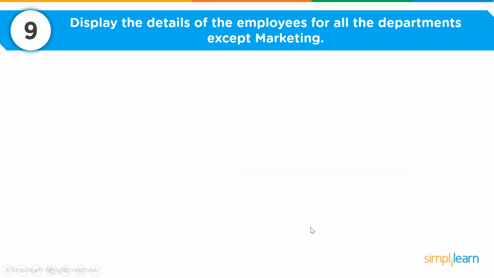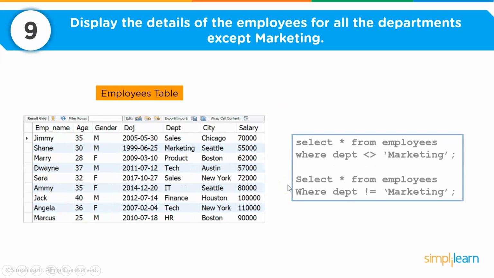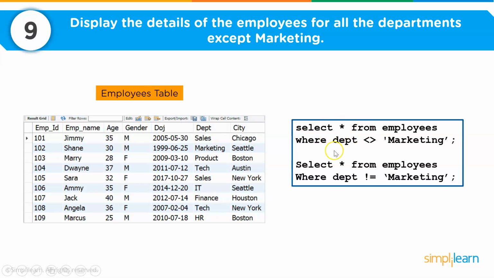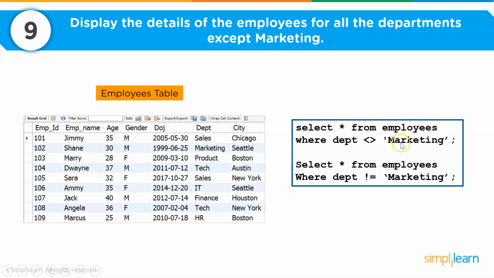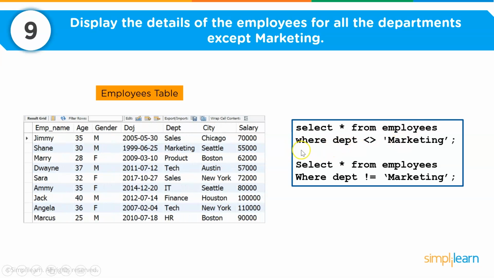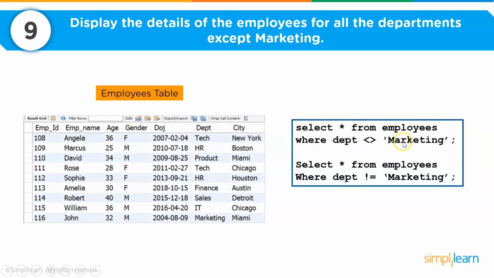So moving ahead, the 9th question: we want to display the details of the employees for all the departments except marketing. Now here I have my employees table. If I were to display all the details of the employees apart from the marketing department, I can give a condition like where department not equal to marketing.